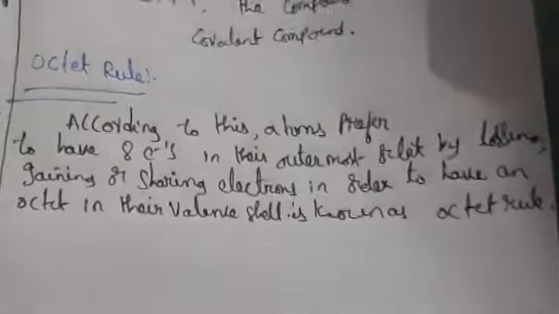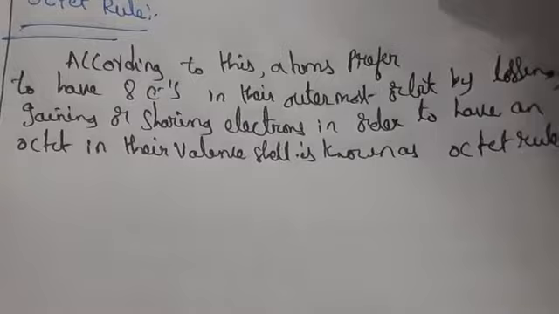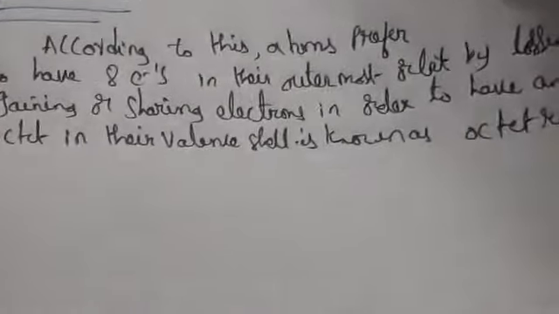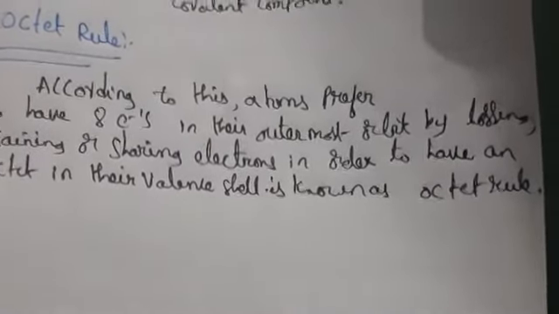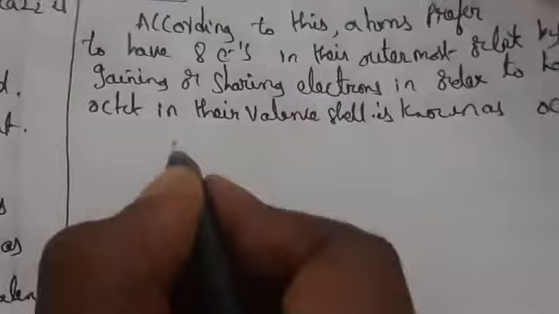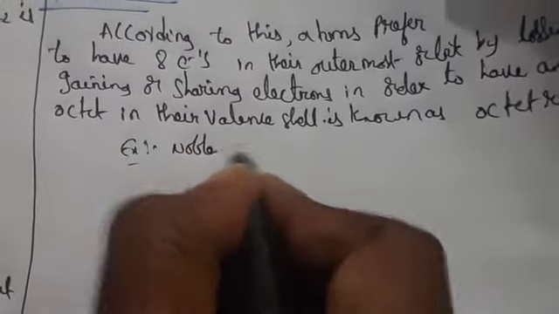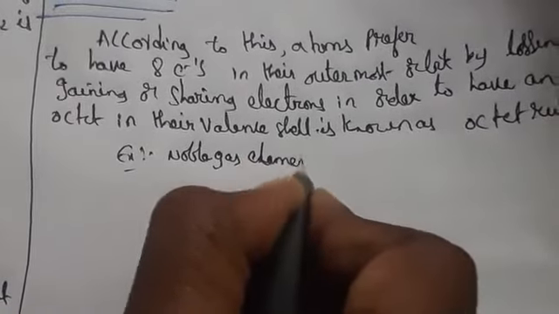So what is the octet rule? We can say atoms which have 8 electrons in the outermost orbit. Outermost orbit is nothing but valence electrons. So this one we call the octet rule. For example, take the noble gas elements.